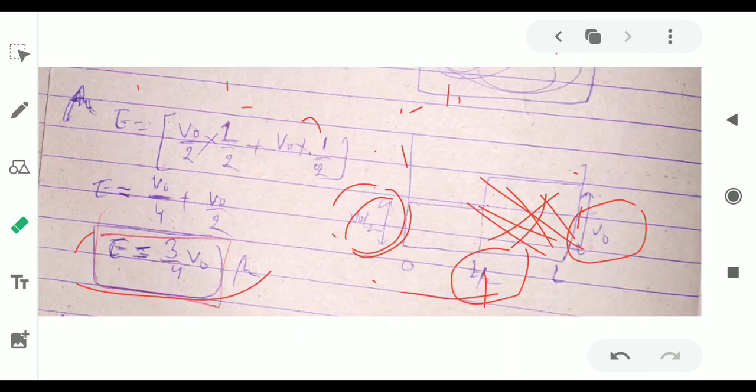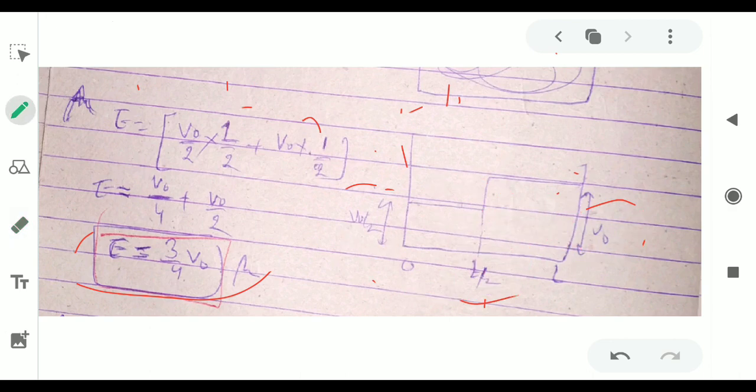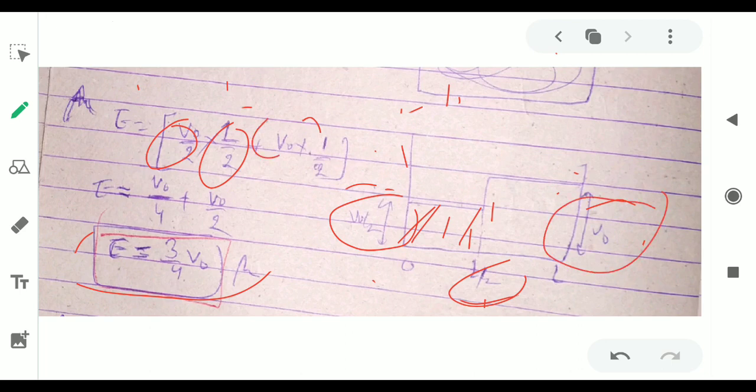I will explain it again. If you have this type of diagram, the perturbation for the first region is V0 upon 2, and the probability in the half region L by 2 is half, and here the perturbation is V0, and this region is half, that means probability half. After solving this we will find 3 by 4 V0, and this is the answer to the question.